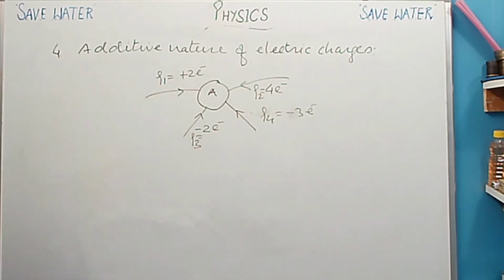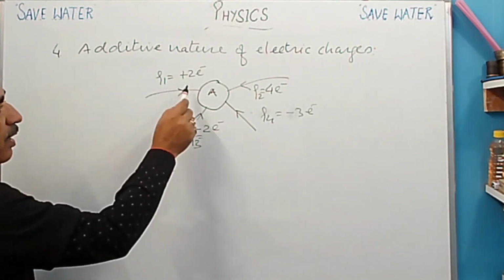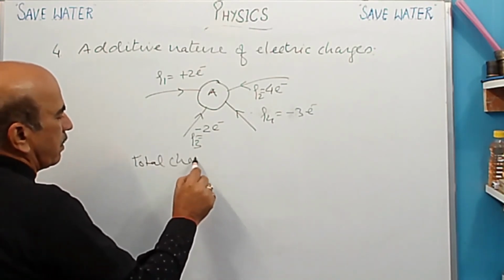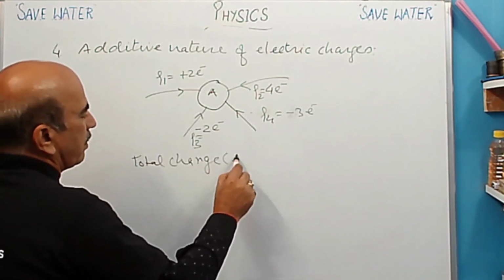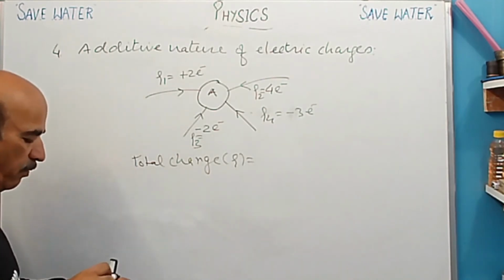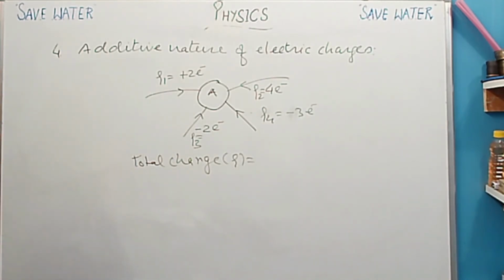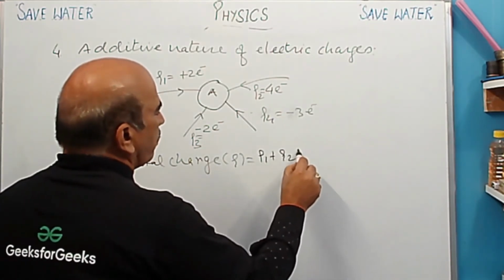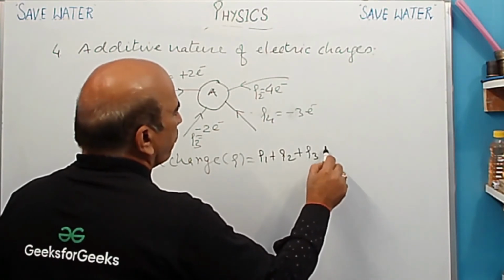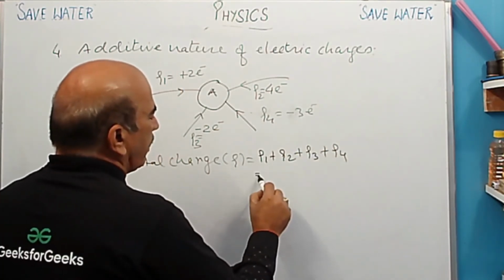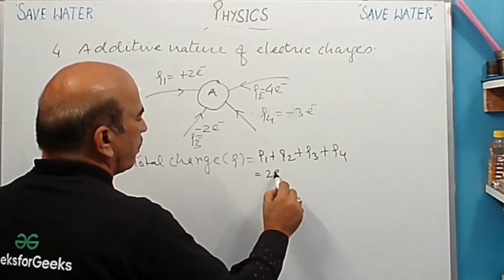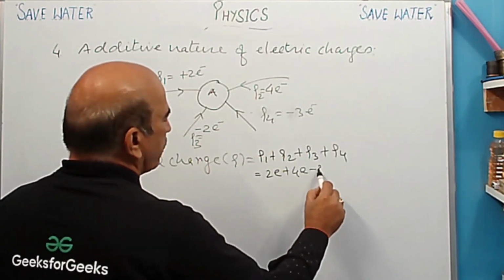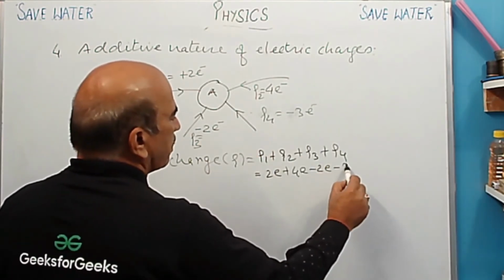So what will be the total charge present on the body now? So we can find out like this. Okay, the total charge Q will be equal to sum of all the charges. So here we can write down Q1 plus Q2 plus Q3 plus Q4. Okay, and it will be how much? Q1 2E plus Q2 is 4E, Q3 is minus 2E, and then it is minus 3E.